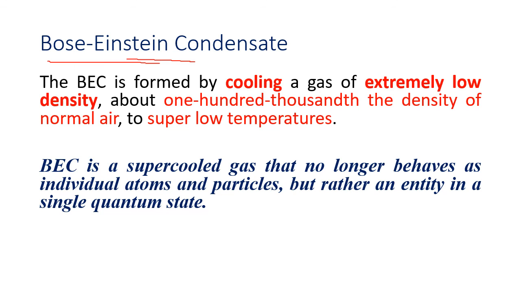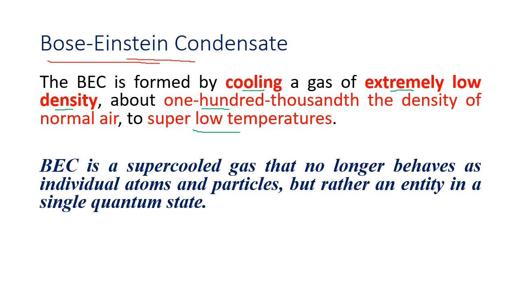In 2001, Eric A. Cornell, Wolfgang Ketterle and Carl Wieman of the USA received the Nobel Prize for achieving Bose-Einstein condensation. So this Bose-Einstein condensate is formed by cooling a gas. But you have to cool a gas of extremely low density. How low? About 100,000 times less than the density of normal air, and to super low temperatures.